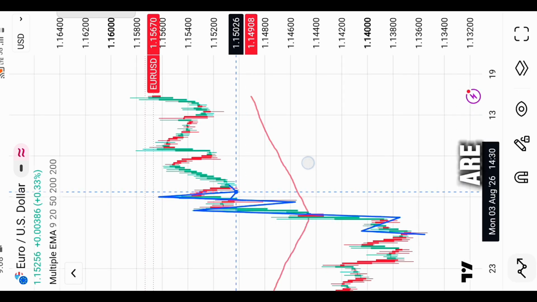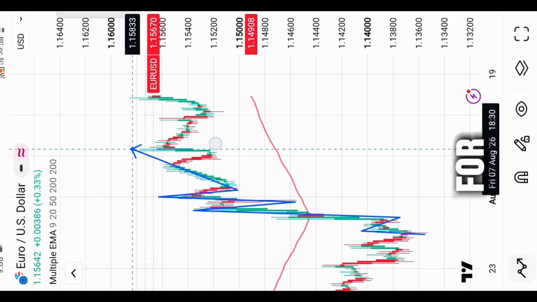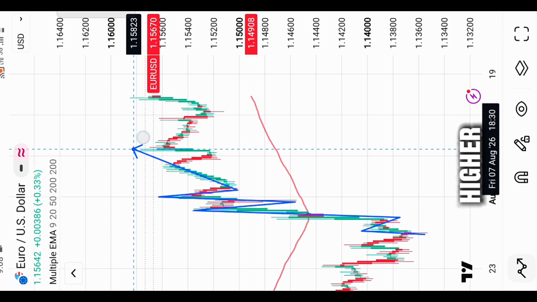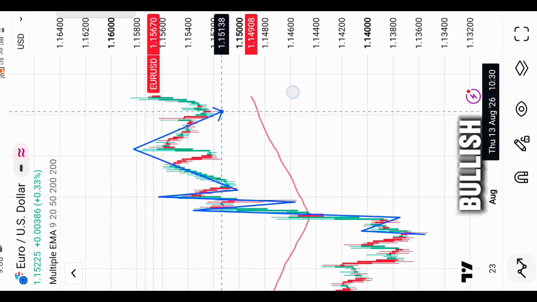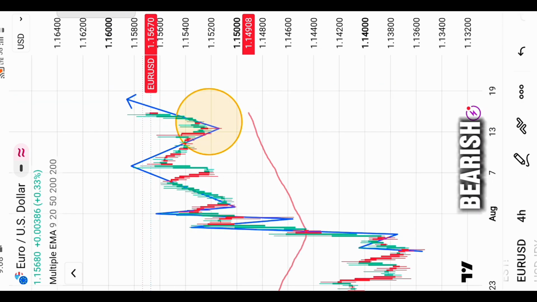On the H4 chart, we are clearly in a bullish structure, making higher highs and higher lows. Price action is clearly a bullish trend. If price breaks that recent swing low, then the bearish trend may resume. So right now, EURUSD is in bullish structure. Weekly and daily are in pullback, but H4 is clearly in a bullish trend.